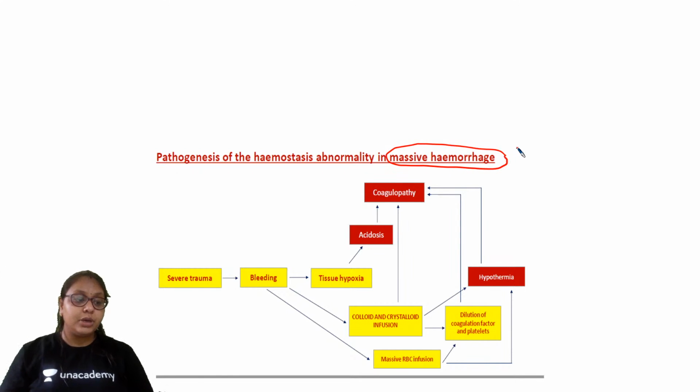What happens during massive hemorrhage? What is the pathogenesis of hemostasis abnormality in massive hemorrhage?